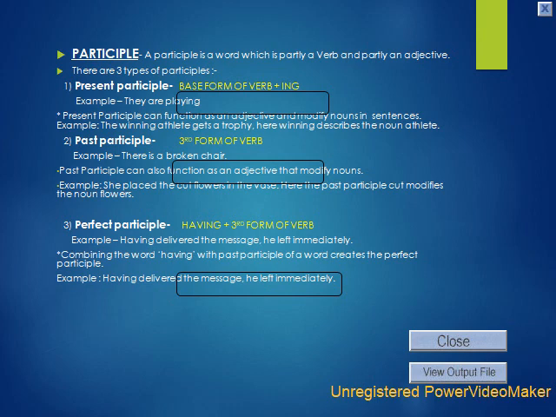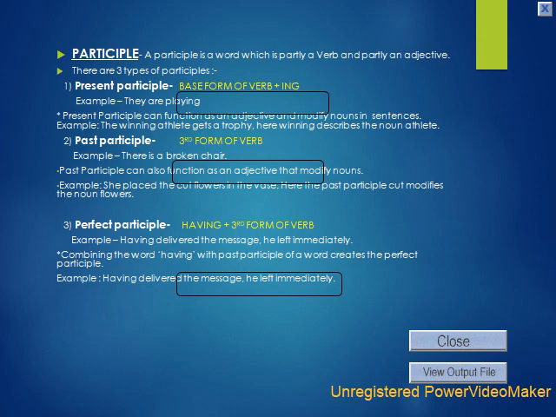Now coming to the third participle, that is perfect participle. Formation or construction: having plus third form of the verb. That is the third form of the base verb. Example, having delivered the message, he left immediately. Now combining the word having with past participle of a word creates the perfect participle. Example, having delivered the message, he left immediately.